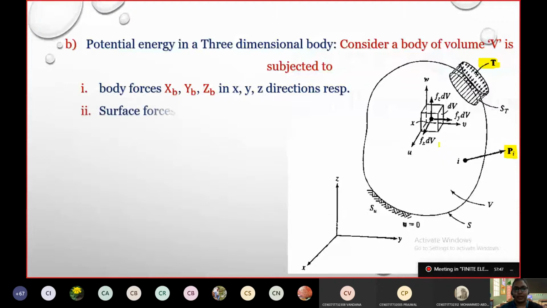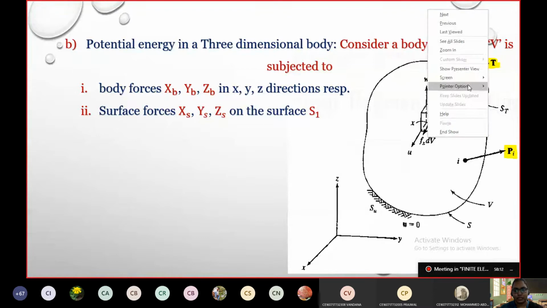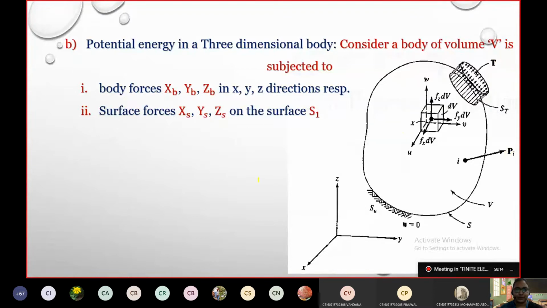The second is surface forces acting on the body. As of now, we will only take into account the body forces and the surface forces. The point loads we will come to in later pictures.